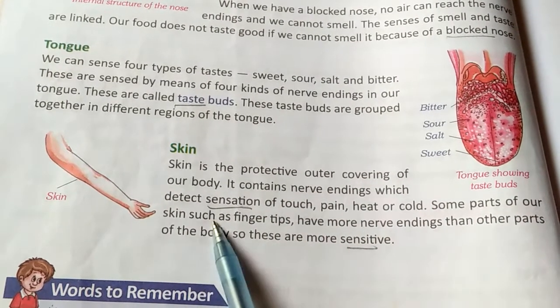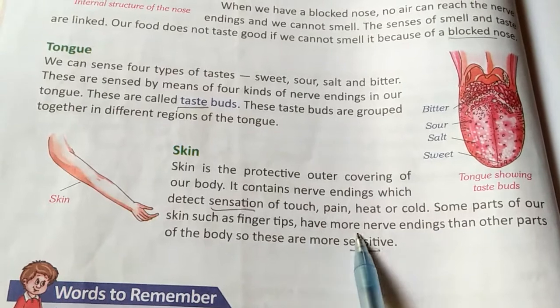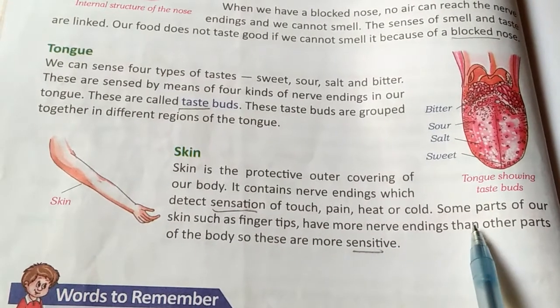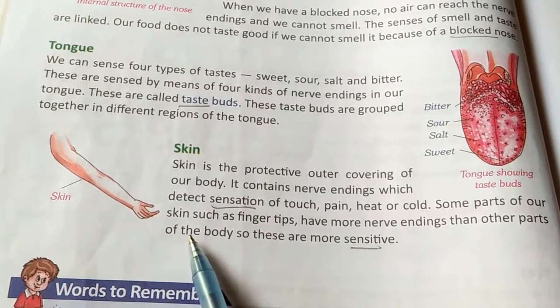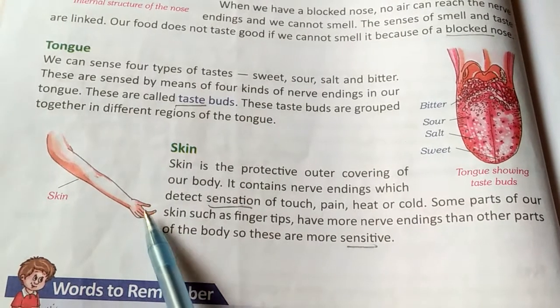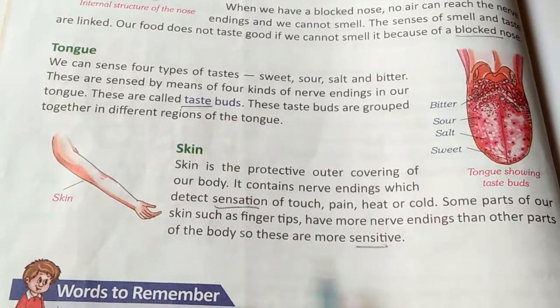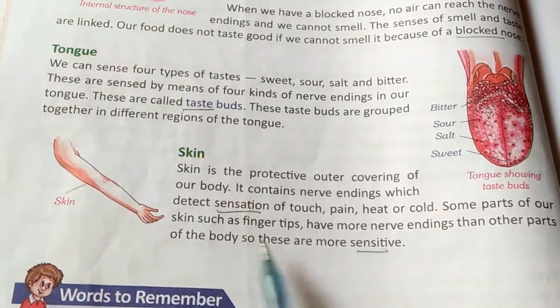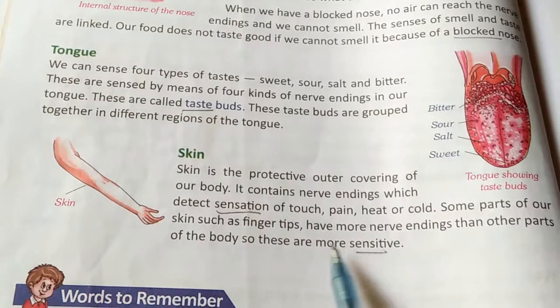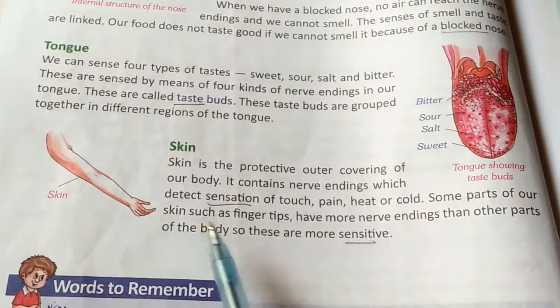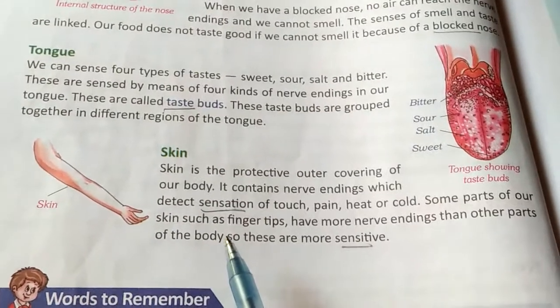Some parts of our skin, such as the fingertips, have more sensitive nerve endings than other parts of the body. The nerves of the fingertips are more sensitive than the other parts of the skin. So when we are touching something, we feel the touch.